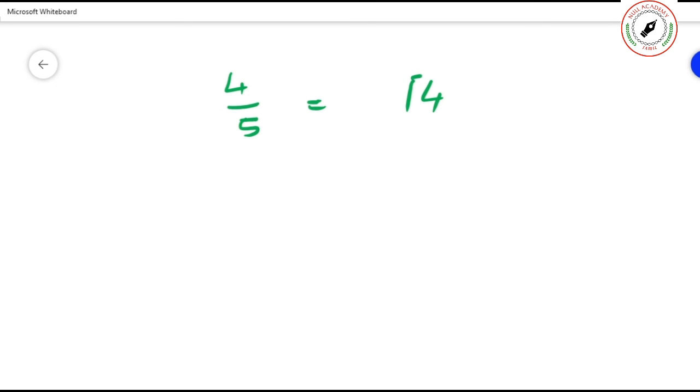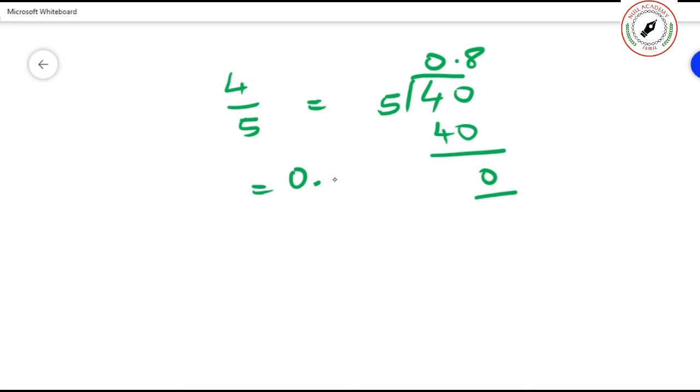Is there anything? Nothing. 0. Then put a dot. Then add a 0. Very good. 8 5s are 40. That's all. 4 by 5 is equal to 0.8.